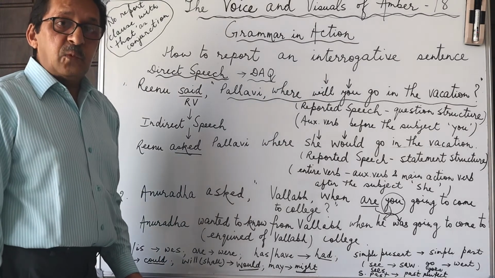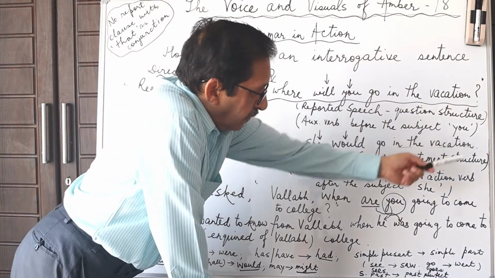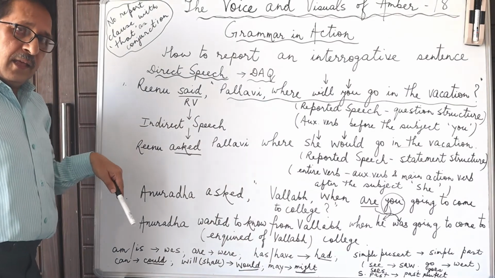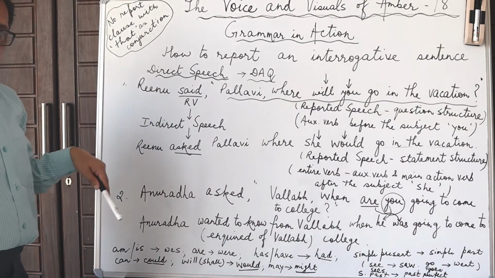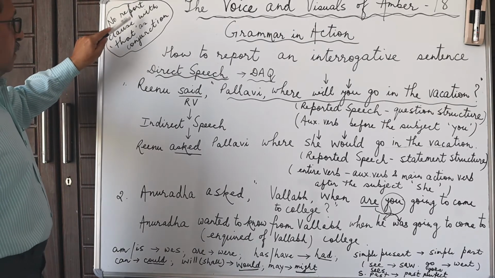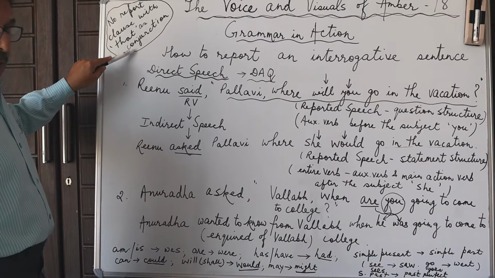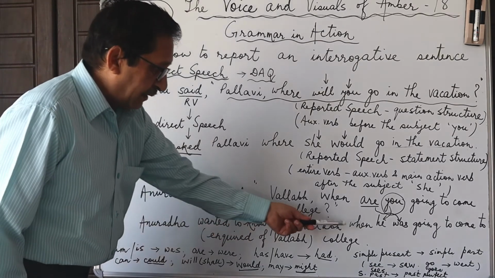That is, the question mark has to be replaced by a full stop, and in the indirect speech or reporting of a question, we don't use the reporting clause with "that" as conjunction. No, we don't. So the conjunction "that" is dropped.